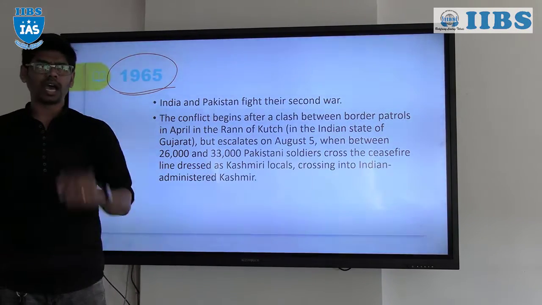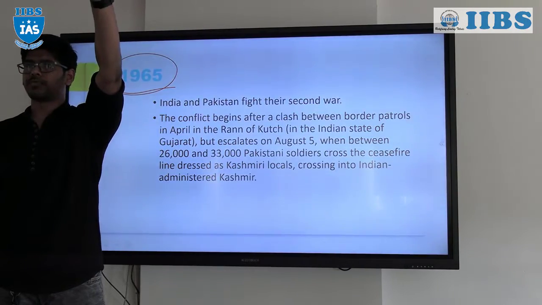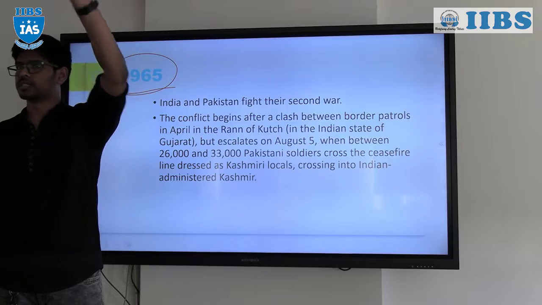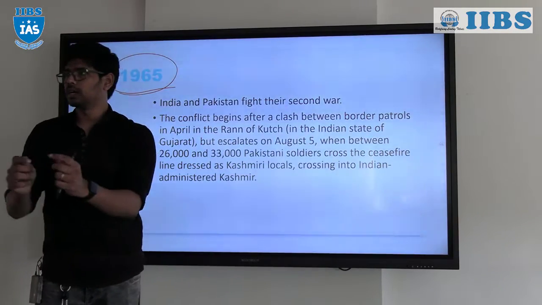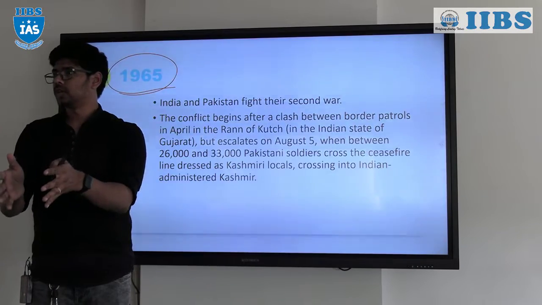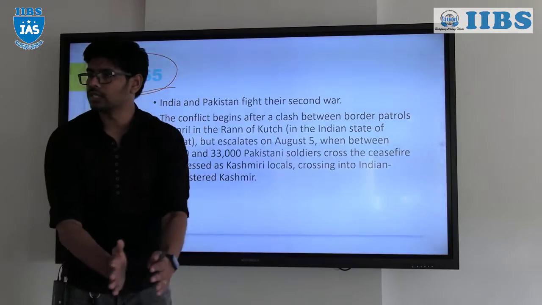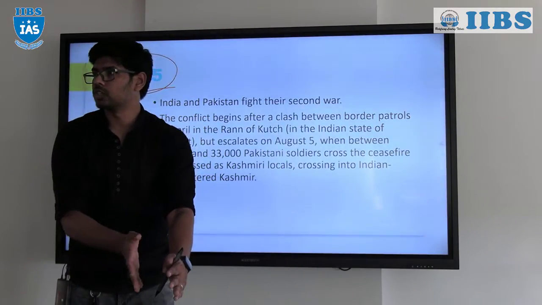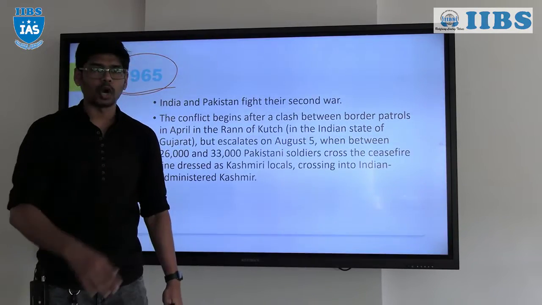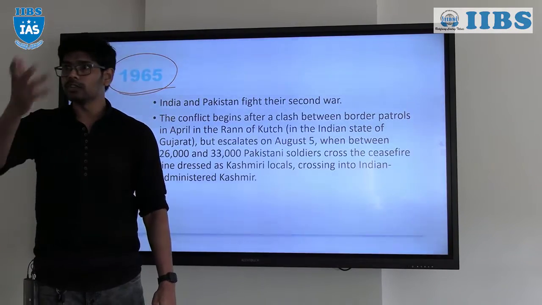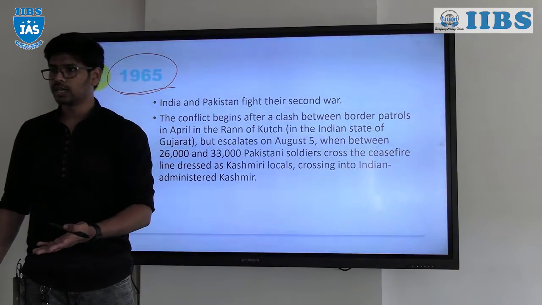How many of you are from villages? You know the palm leaf partition that will be there. If the palm leaf partition crosses just one foot away from the actual line, a fight happens between the two families. And they won't even stop. Even for centuries they will continue. And you're talking about two nations here.